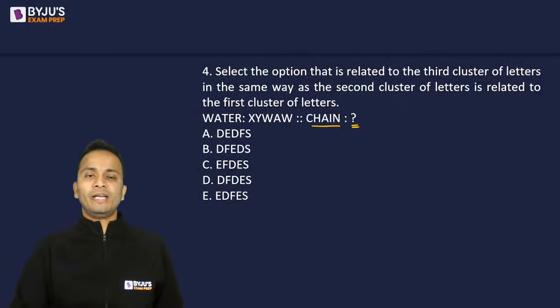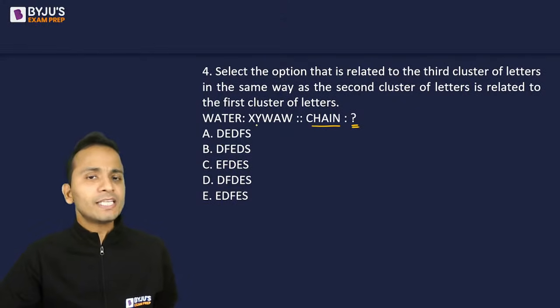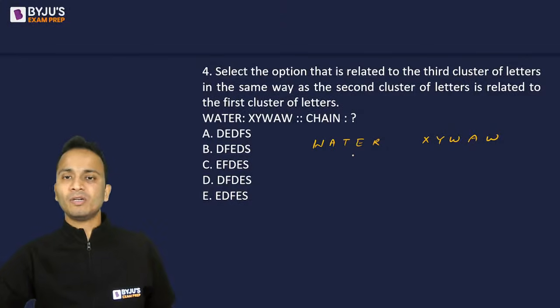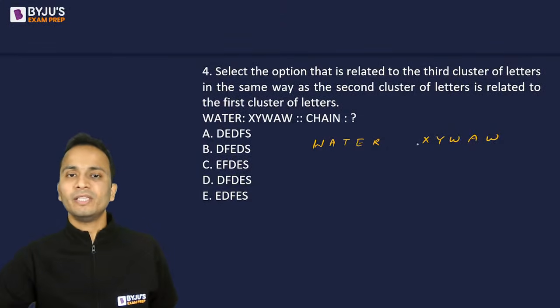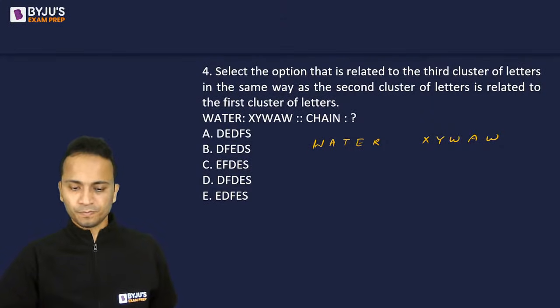Okay, all right. So answer to this question, if water is coded as XYWAW, then chain will be coded as what? A very simple question of analogies. So you'll have to find out what has happened, what relation is followed in this case. So if you write the number equivalents, the things will become very easy for you.